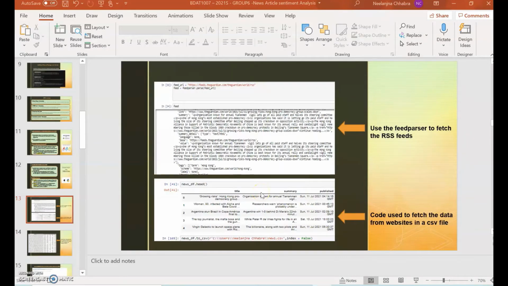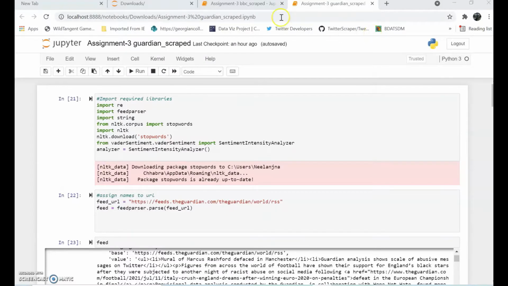Now we proceed with the code. First, we will be talking about the libraries that we import. So first is re. re stands for regular expression, so we are using it for parsing the title and storing it into the database. Next is feedparser. Feedparser is used for parsing the articles in the RSS feeds. Moving on is string. String is used for converting the scraped articles into strings and inserting them into the database.